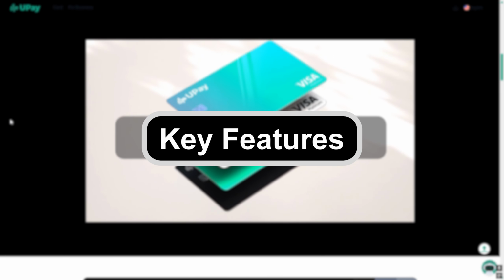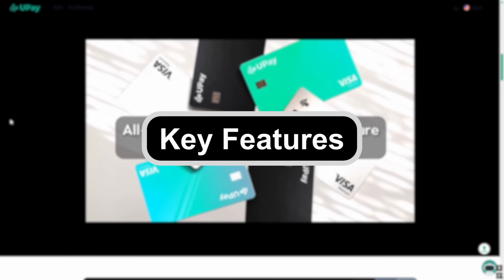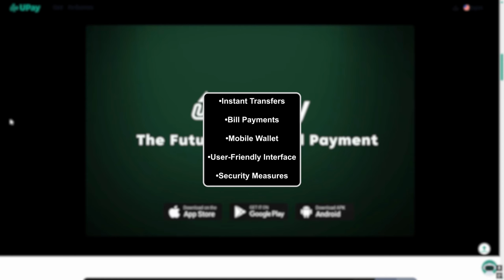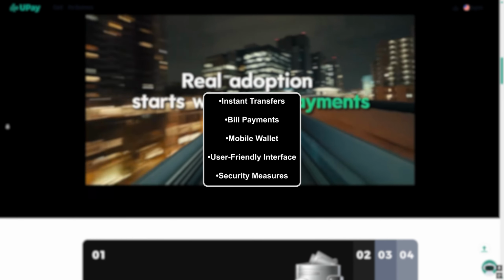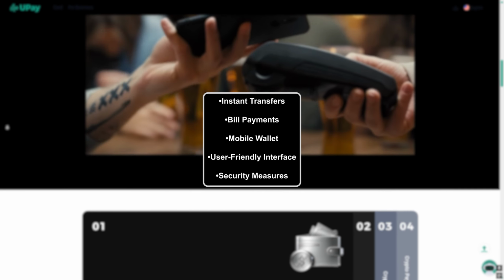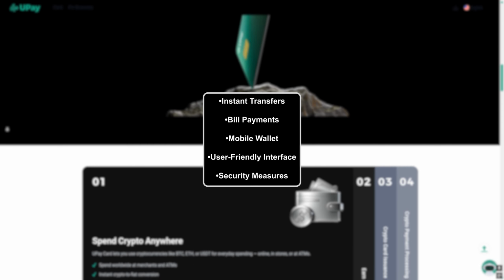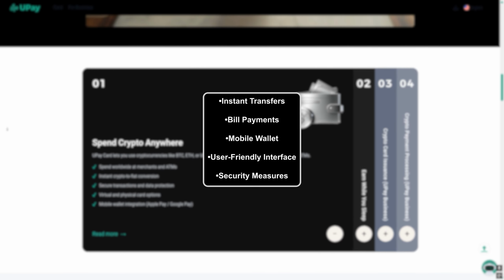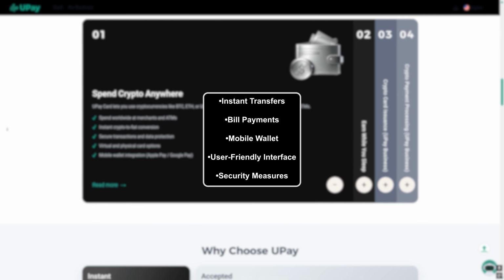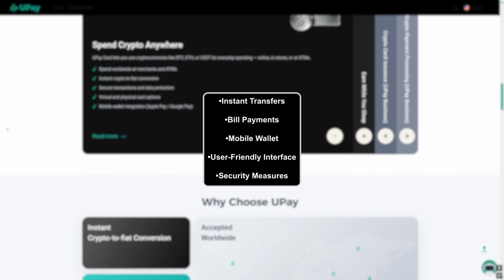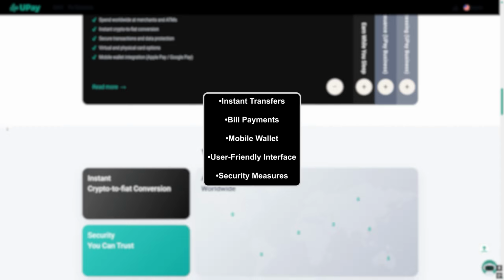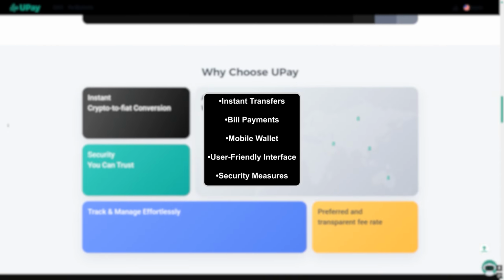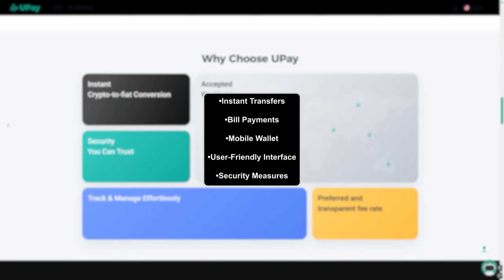Key features. Here are the most important features of UPay. Instant transfers. Send money quickly to other users with minimal delays. Bill payments. Pay utilities, subscriptions, and services directly through the app. Mobile wallet. Store your balance and use it anytime without needing a bank card. User-friendly interface. The app is simple and easy to navigate, even for beginners. Security measures. Includes basic encryption and authentication to protect your account.